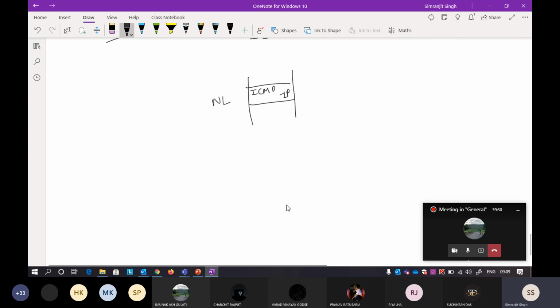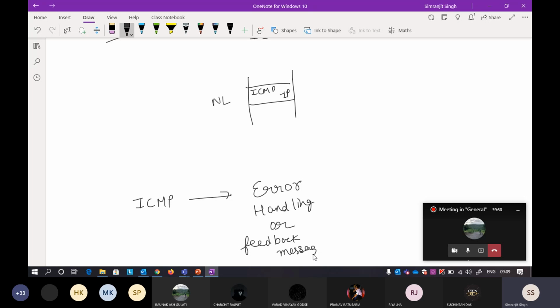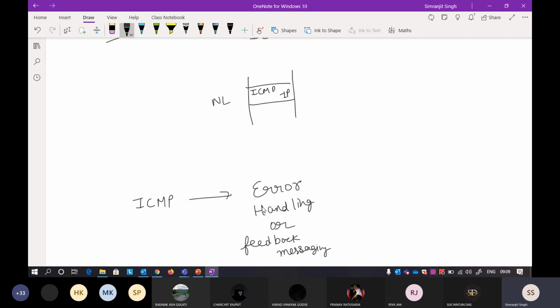ICMP has error handling techniques, referred to as error handling or feedback messaging. If anything is lost or there is any problem, it is the responsibility of ICMP, the Internet Control Messaging Protocol, to inform the sender that there is some problem.